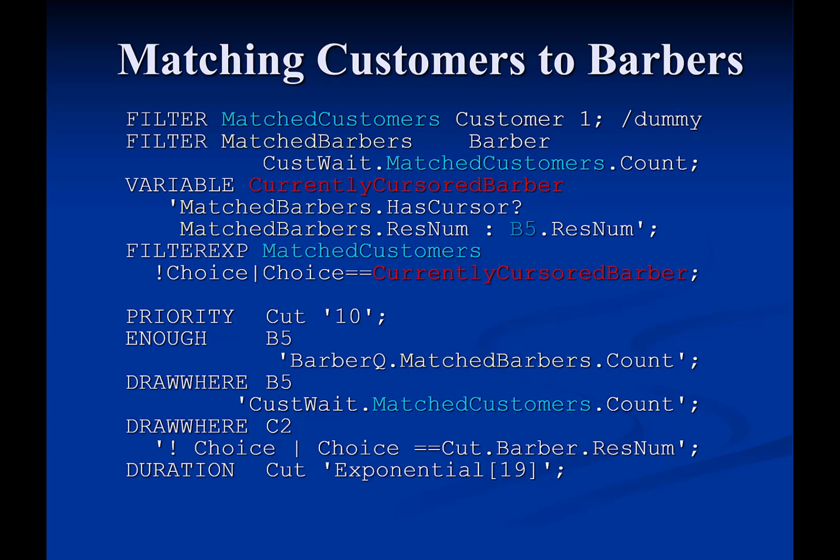This process begins by first drawing a barber through link B5. The barber to be drawn is not necessarily the first barber in line, but rather the first one that can be matched to the customer in cast weight. Once the appropriate barber is drawn, then the new instance of activity cut needs to draw the first matching customer through link C2. The DrawWhere logical expression for link B5 is identical to the filter expression for matched barbers.